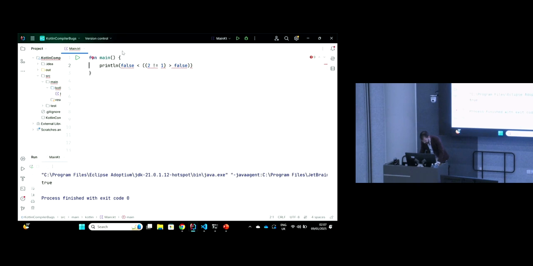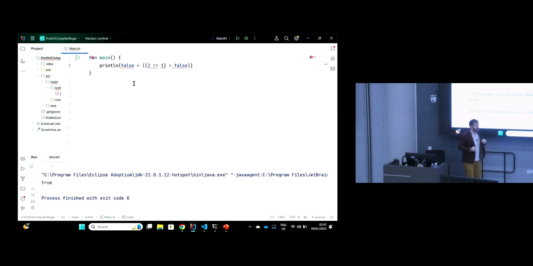And now what we find is that the compiler is saying expected a comma or a closed parentheses. So the compiler is now refusing to compile the program, right? So this is a bug in the front end of the compiler where the compiler is failing to accept a legitimate program. This program is completely valid Kotlin. It's a bit of a strange thing to write, but there's absolutely nothing wrong with writing it, but the compiler is rejecting it.